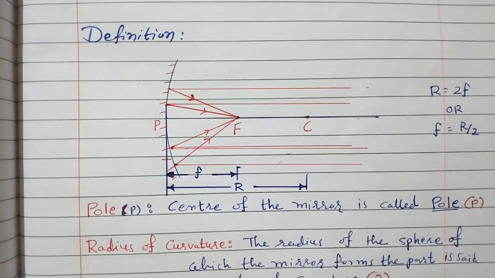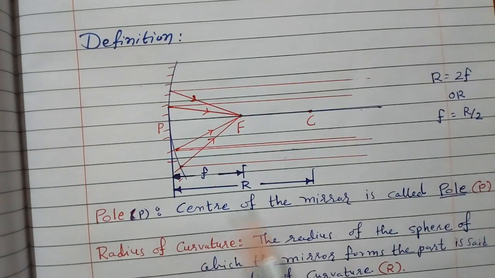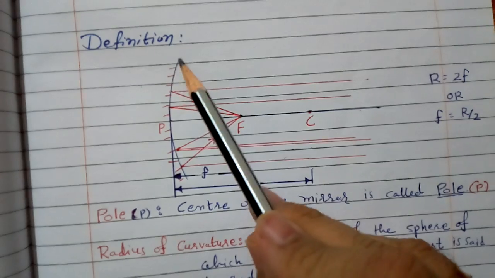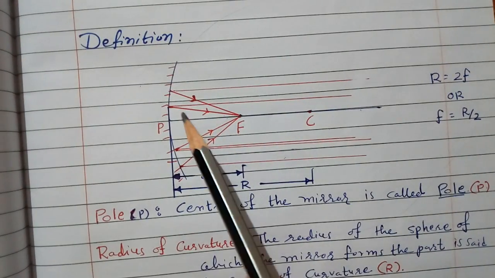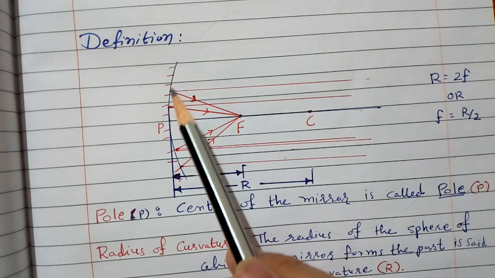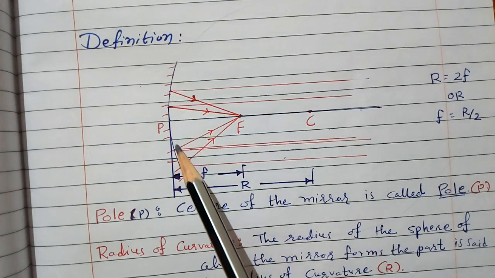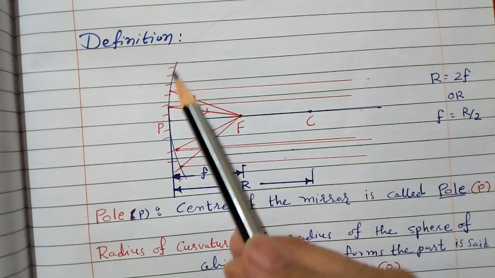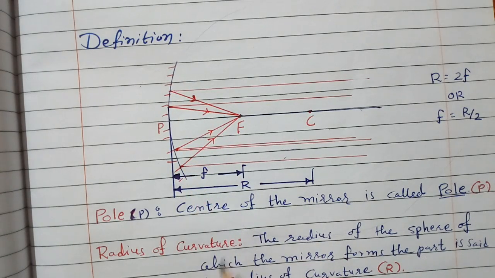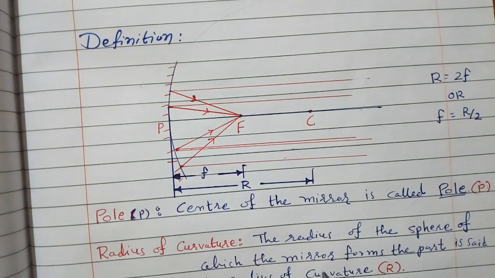Very first, pole. Here you can see in the figure it is part of a sphere, right? But we have taken a part. The internal part we have shown shining, and the outer part we have shown like that. So that is called a concave mirror.